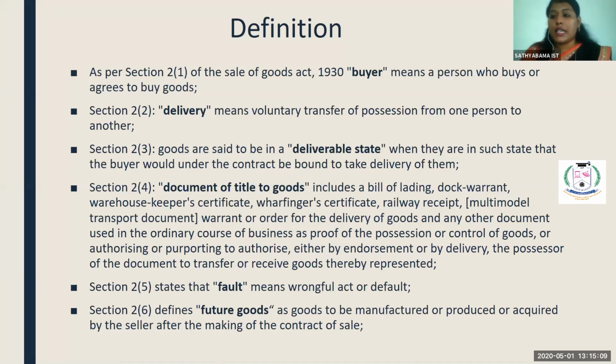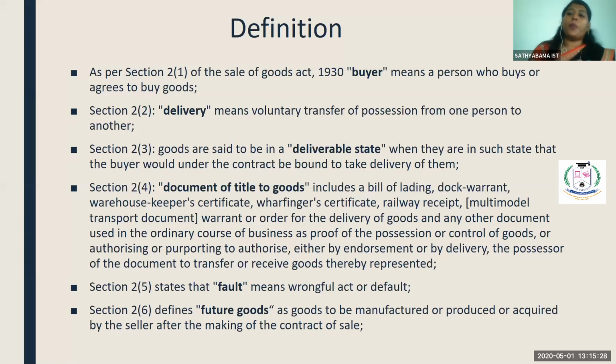Everything is discussed in section 2. Section 2 subclass 1 defines the buyer. A buyer is the one who agrees to buy the goods. Section 2 subclass 2 says about delivery, how the delivery should be made.